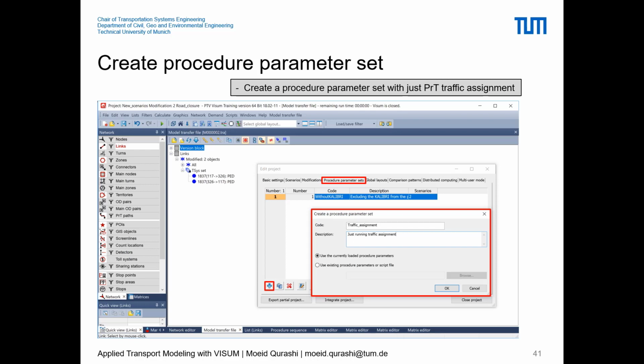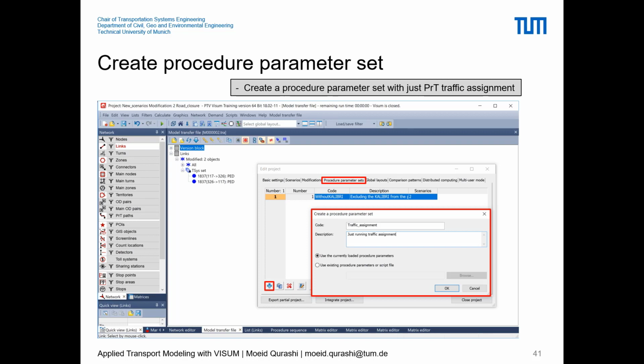Bigger developments in the infrastructure can have effects on all the four steps. But for example, a road closure for 2 3 days will only have an effect on trip assignment, so people will not be able to use that road and will have to maneuver around and find new routes to complete their trip. And for that we need to do only one step, that is just traffic assignment.